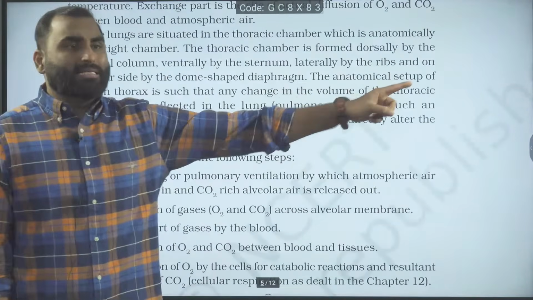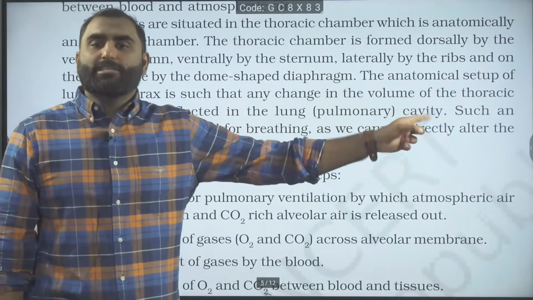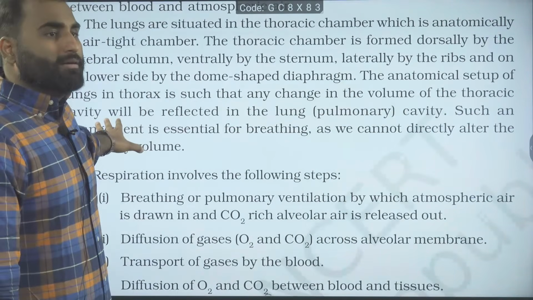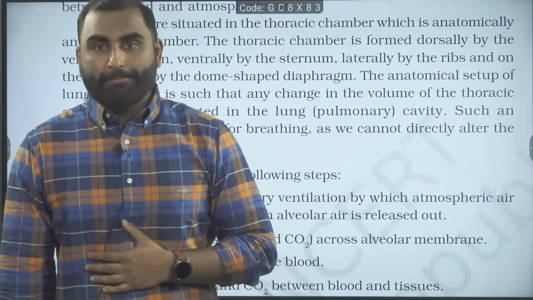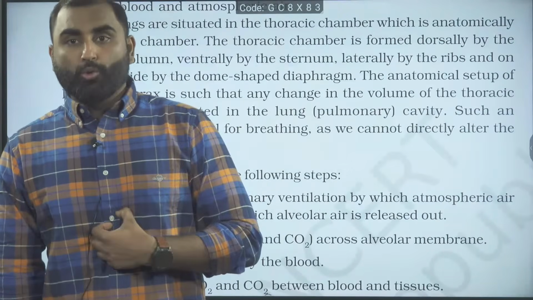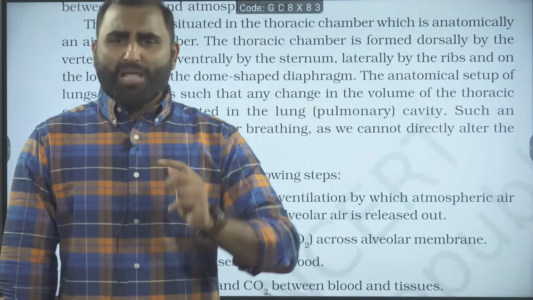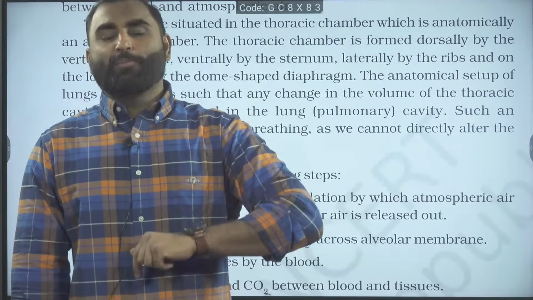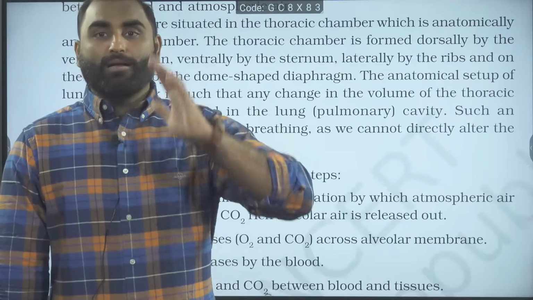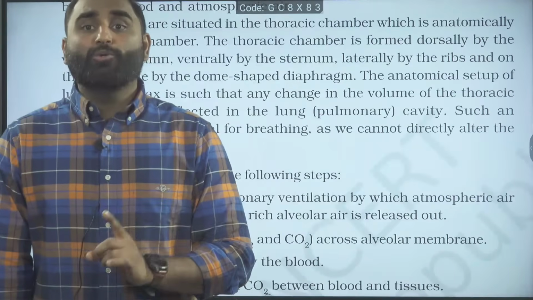The anatomical setup of lungs in the thorax is such that any change in the volume of the thoracic chamber will be reflected in the lungs or the pulmonary cavity. That's how you are able to inhale and exhale, by indirectly manipulating the volume of the thoracic chamber and then the pulmonary volumes and pulmonary pressure, because you cannot do it directly.